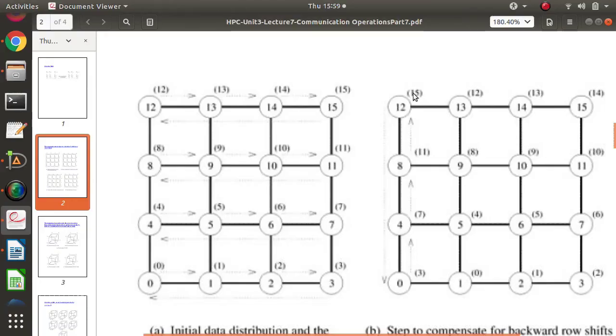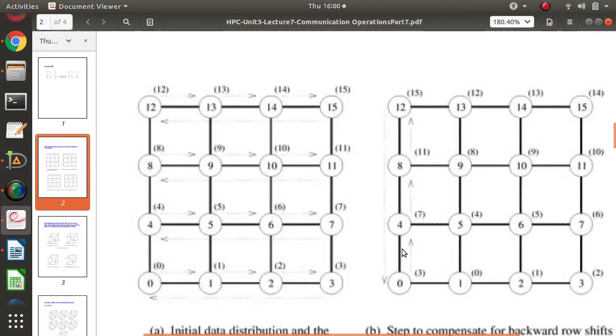And because of that, we are doing a compensatory column shift among this column. Again, one important point: we are doing the compensatory column shift on the first column only. Keep in mind, only the first column. So 3 should come here, right? That's why we are doing the compensatory column shift on this.